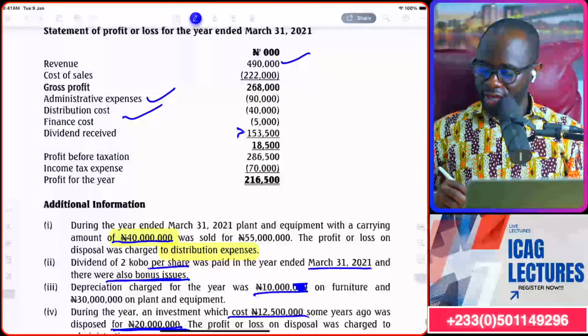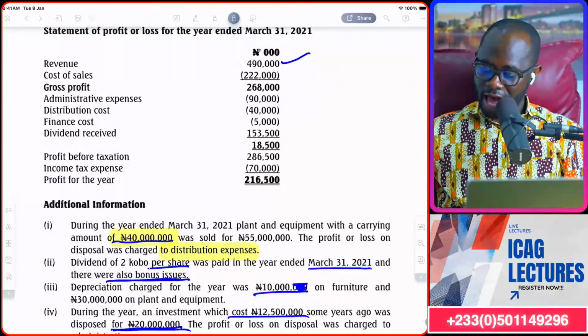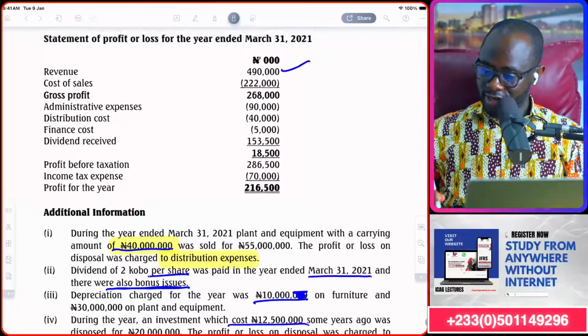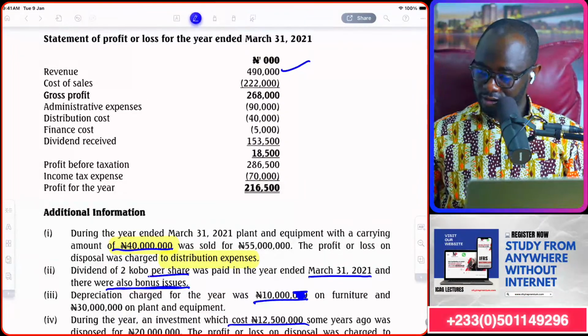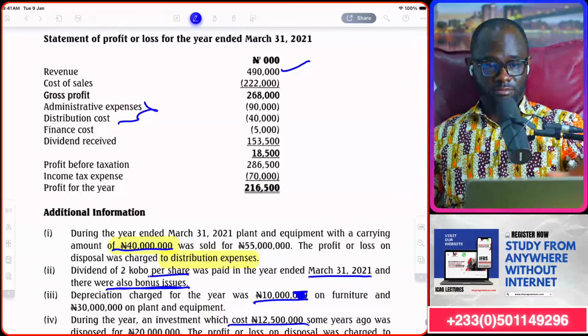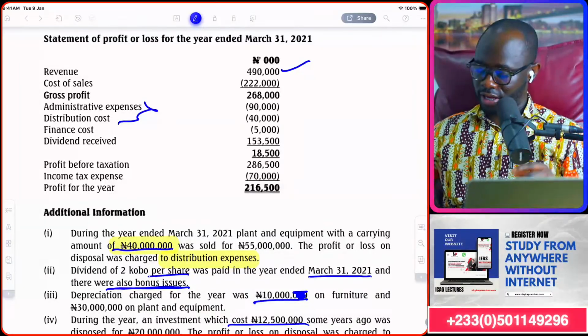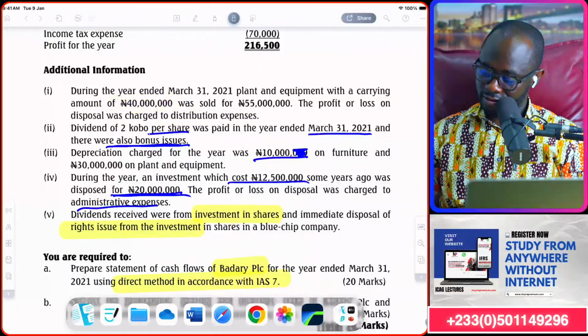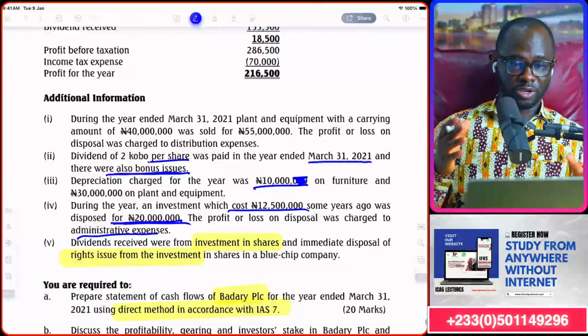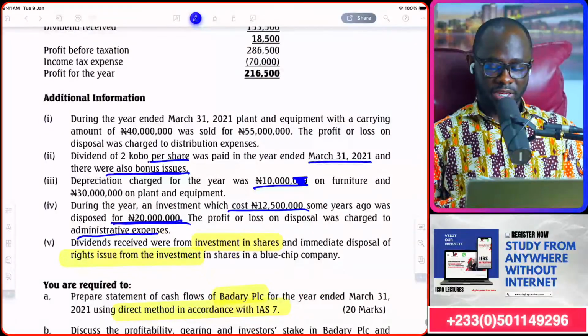So we bring in the admin expense and then the distribution expense. Those are the ones charged in the P&L account. Then, if you remember, we were told earlier about some things in respect of what is happening here.